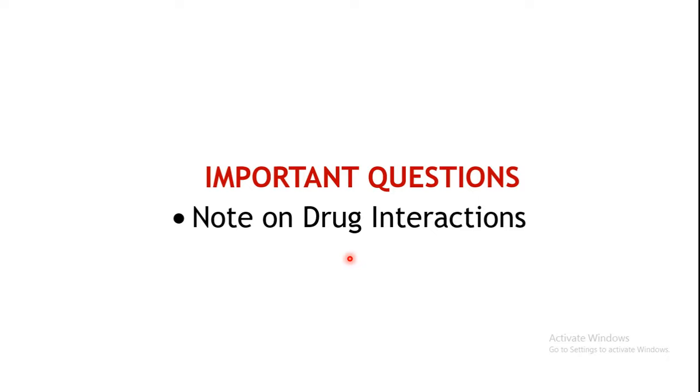So the question which may be asked on this part is a note on drug interactions, or the types of interactions may be asked as a full question. Okay, so you need to discuss what are the drug interactions, what are the different types of drug interactions, and pharmacokinetic interactions, at what different levels what kind of interactions can take place with examples, and pharmacodynamic interactions plus the in vitro interactions also is supposed to be discussed.